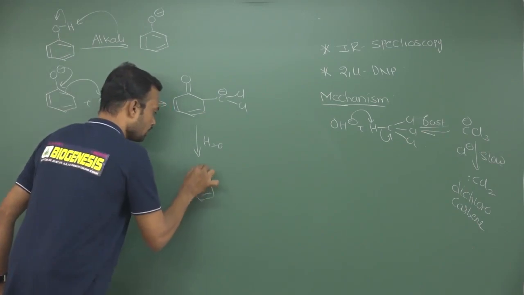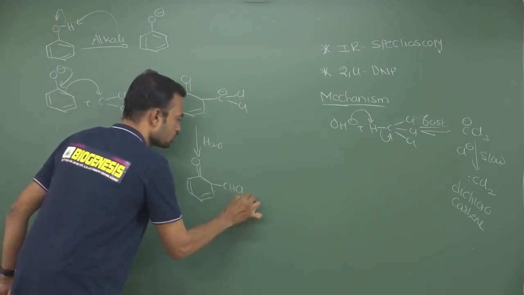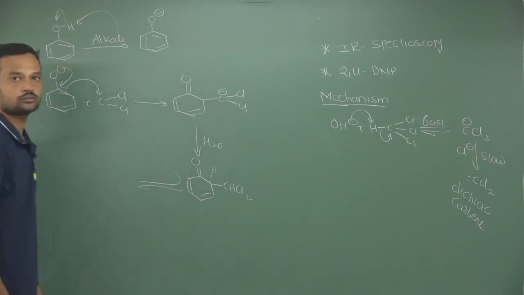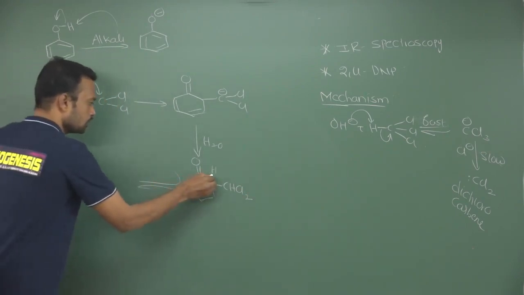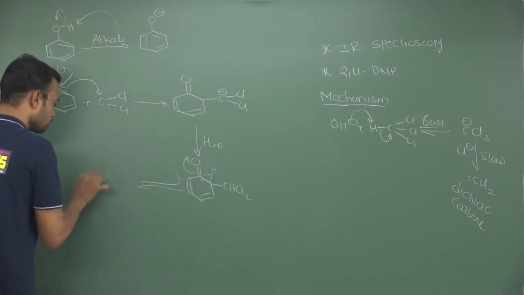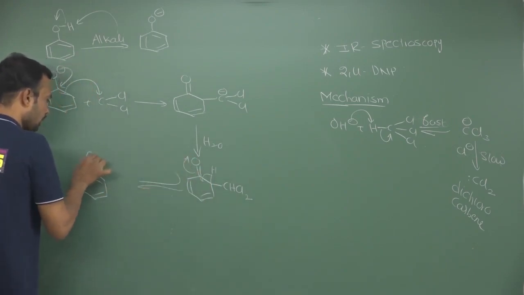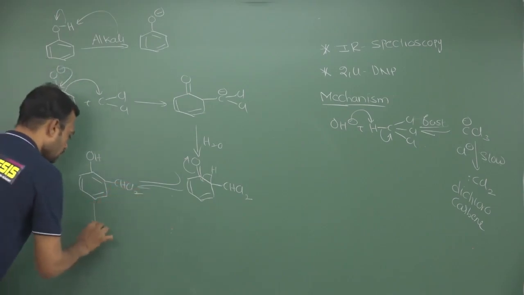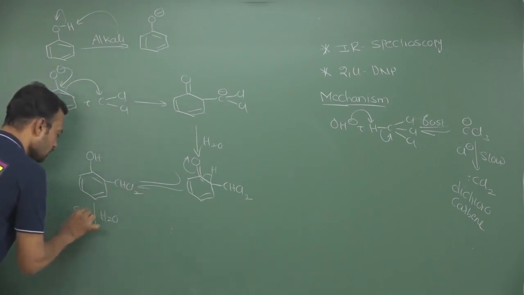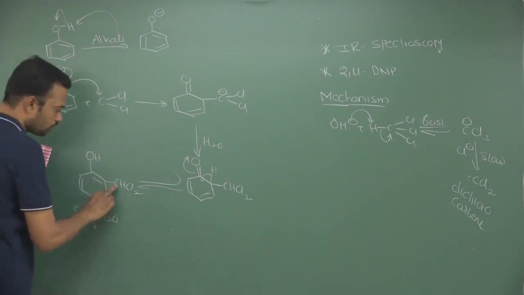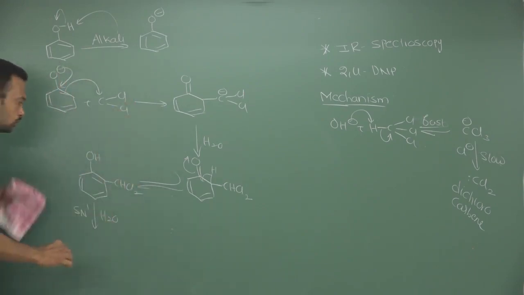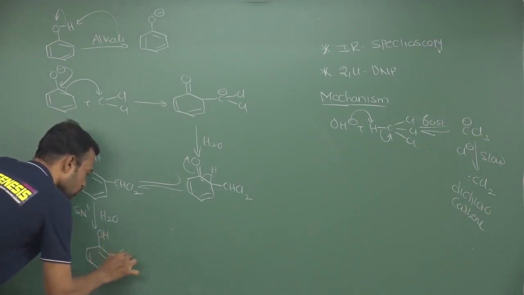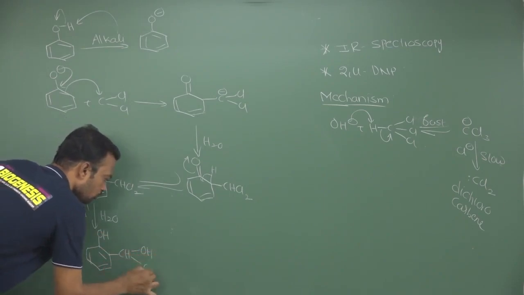So here you may expect CHCl2. Already one hydrogen atom is present, it is involved in tautomerism. So once it is involved in tautomerism, this hydrogen migrates here 1,3. So finally you may get an aromatic compound and CHCl2. And see, here we are using an aqueous medium, mostly it is an SN1 reaction. This nucleophile will attack on this carbon, 2 chlorine atoms are removed, and you may get hydroxy groups over there. So 2 hydroxy groups will result.